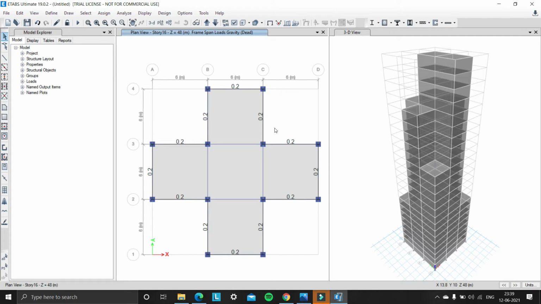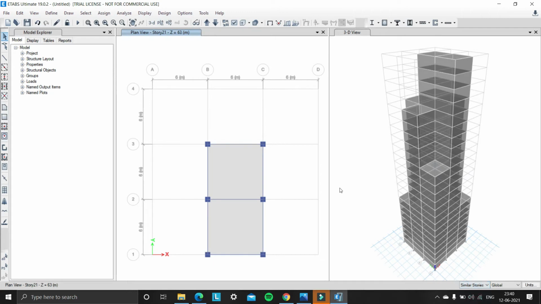So now moving to story 20 to 23. So under design, under display, select similar stories and select the external beams for applying the cladding loads carefully.